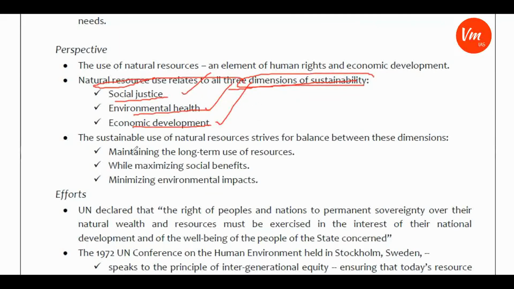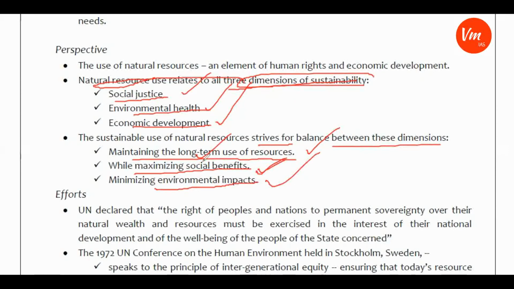If you see, the sustainable use of natural resources strives for balance between these dimensions. What does it strive to balance? It has to maintain the long-term use of resources, that is the sustainability component, while maximizing the social benefits, that is social justice, and while minimizing the environmental impacts.